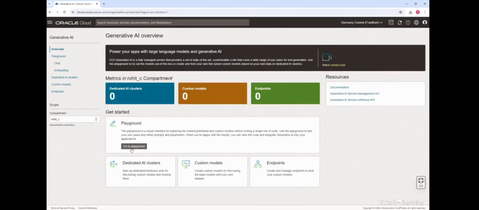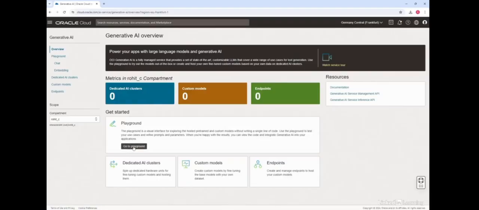So we'll go to the playground, but before that, right here on the dashboard you can also see dedicated AI clusters, which are GPU-based compute resources which you can use for fine-tuning your models and hosting those fine-tuned models. You also have these custom models, which are the fine-tuned models, and endpoints are basically the endpoints where you host your fine-tuned models for inference. Right now you can see none of these are available because I have not done any kind of fine-tuning, or I have not spun up any dedicated AI cluster.